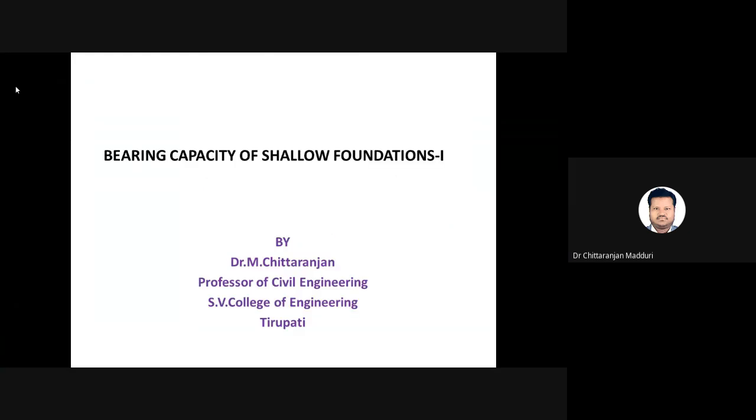Good evening, students. Today I am going to discuss bearing capacity of shallow foundations. It is important not only for the GATE examination but also for academic purposes. It is very important for civil engineers. Before construction of a building, we need to find out the bearing capacity of the soil. Based on it, we design the columns, the beams and the slabs. That's why it is a very important factor in the civil construction field.